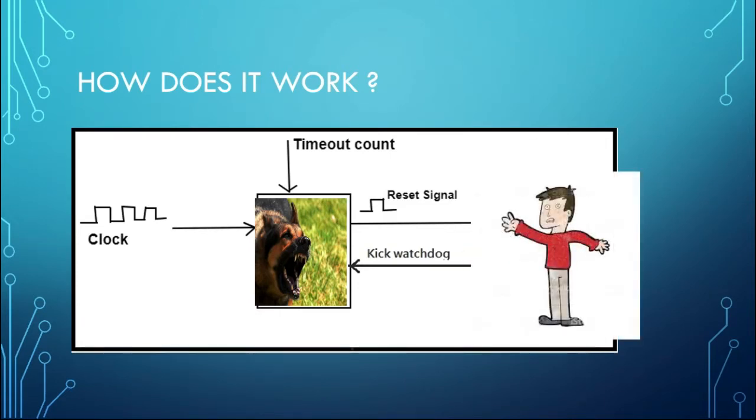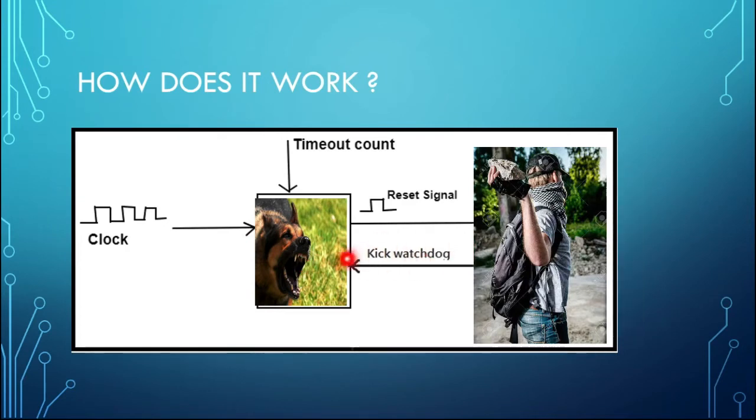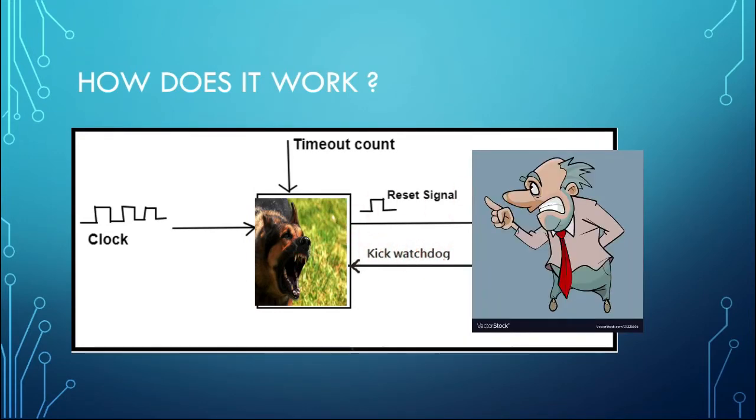You just wave at him, or threaten him by showing your hands up, or might throw a stone at him. At specific intervals you have to threaten him, so he won't bite you, right? He won't bite you because you are threatening him at specific intervals.